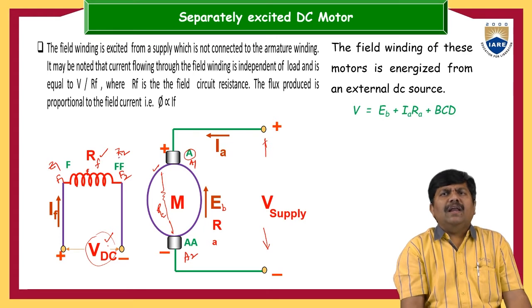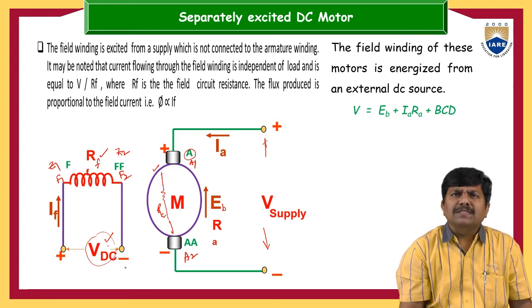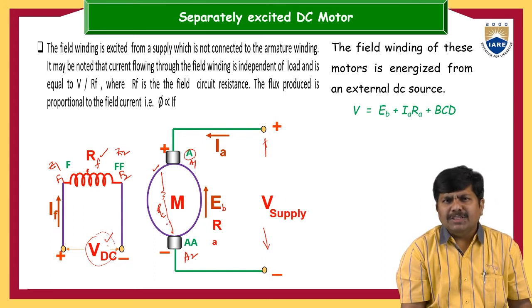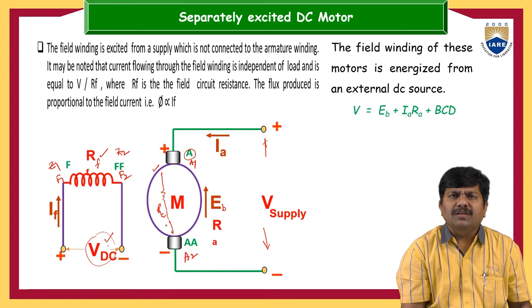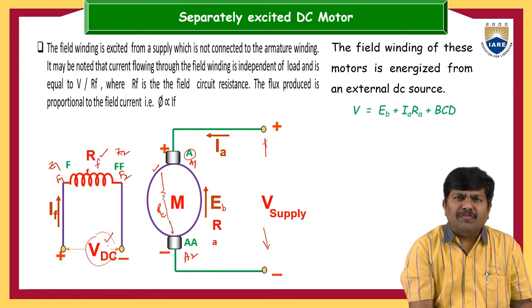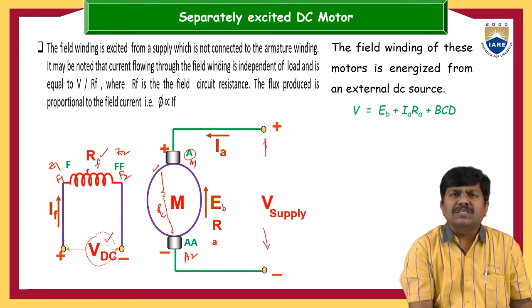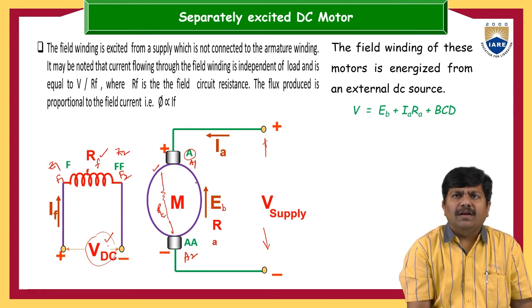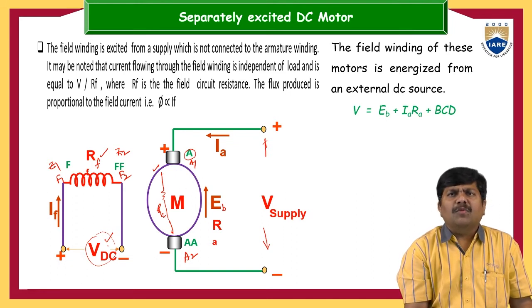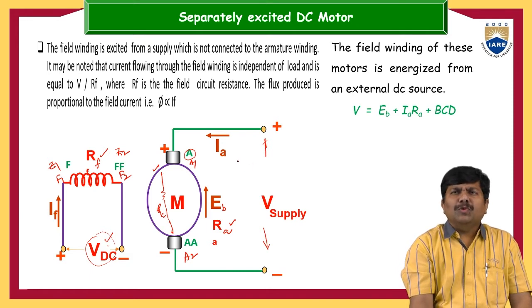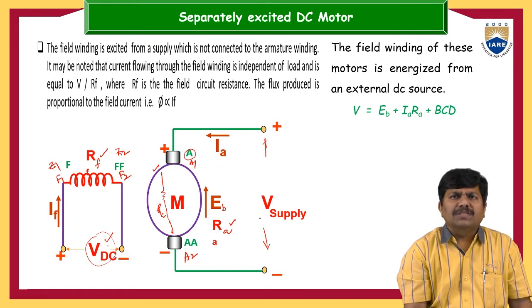This is the standard nomenclature we use to represent the various terminals, because as we studied, DC machines have two major parts. One is the armature, the next is the field. That's why the field terminals are represented with F1, F2 or F and FF, or Z1, Z2 or Z and ZZ. Similarly, the armature is either A1, A2 or A and AA. Internally, every armature will have a resistance, generally Ra, representing the internal armature resistance. The current flowing through this armature is Ia, and the supply voltage is capital V.